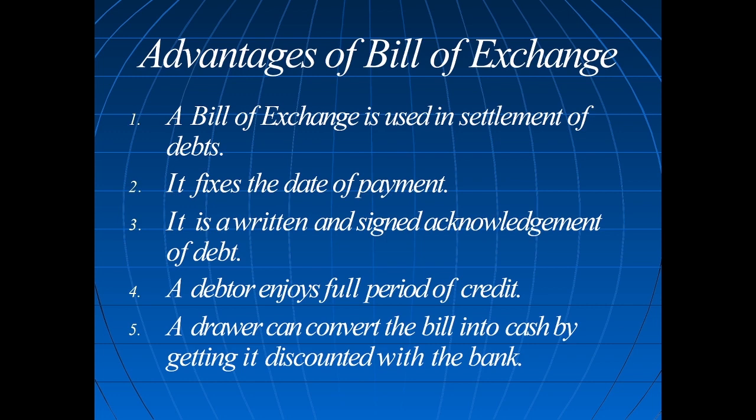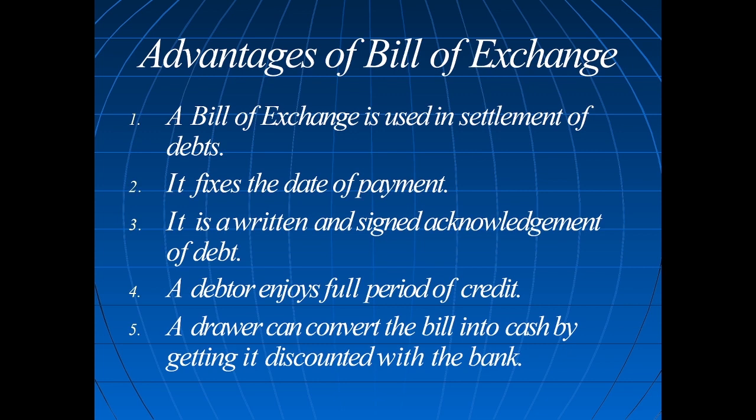It is a written and signed acknowledgement of the debt. So who is owed to whom? B is indebted to A. How do we know that? A sold goods to B. B has to pay money to A. Orally, it is very clear. But whenever this instrument is in force, it is very clear that B has to pay money to A. It is an acknowledgement of debt. Which acknowledgement of debt? Written and signed acknowledgement of debt.